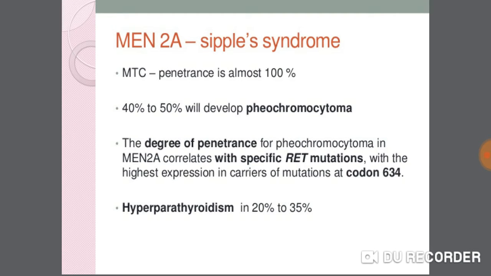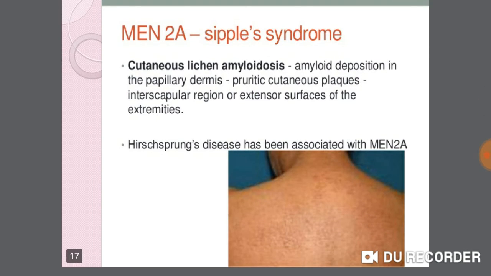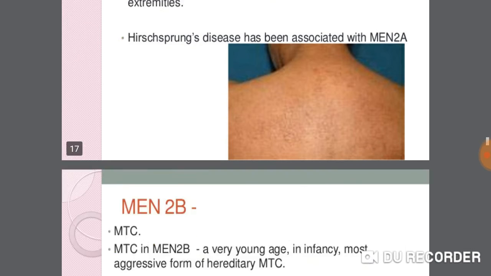MEN syndrome 2A, also called Sipple syndrome: the penetrance of MTC is almost 100%. 40 to 50% will develop pheochromocytoma. The degree of penetrance of pheochromocytoma in MEN syndrome 2A correlates with specific RET mutations, with the highest expression in carriers of mutation at codon 634. Hyperparathyroidism occurs in 20 to 35%. Cutaneous lichen amyloidosis, with amyloid deposition in the papillary dermis, causes pruritic cutaneous plaques in the interscapular region and extensor surfaces of extremities. Hirschsprung disease has also been associated with MEN syndrome 2A.